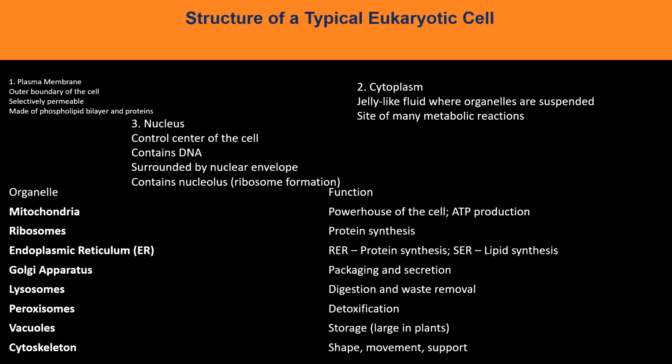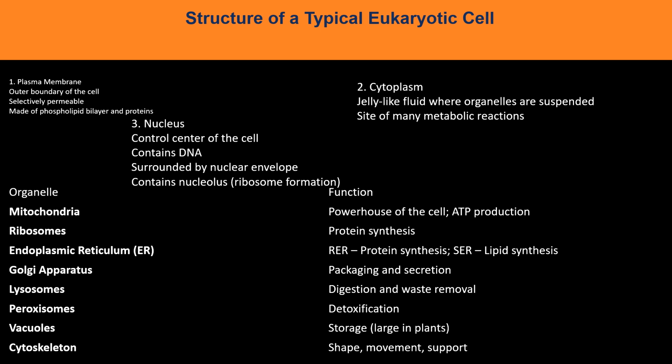So the other major organelles are mitochondria, ribosome, endoplasmic reticulum, Golgi apparatus, lysosome, peroxisome, vacuole, and cytoskeleton. So the mitochondria you already know is the powerhouse of the cell. It helps in ATP production, which is the energy currency of our cell, and ribosomes, which help in protein synthesis. Endoplasmic reticulum are of two types mainly, rough endoplasmic reticulum and smooth endoplasmic reticulum. The rough ones help in protein synthesis, while the smooth ones help in lipid synthesis.